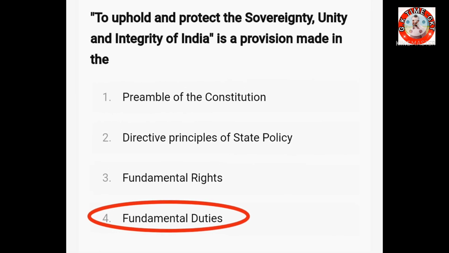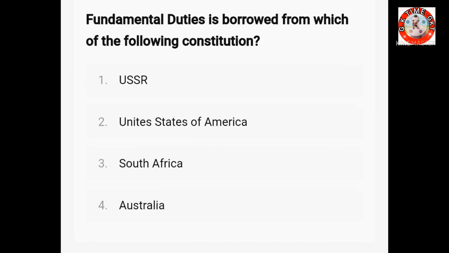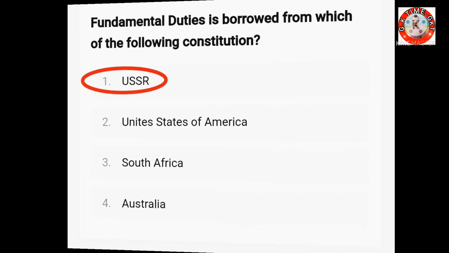Then the next question. Fundamental duties are borrowed from which of the following constitutions? USSR, United States of America, South Africa or Australia? The right answer is USSR.